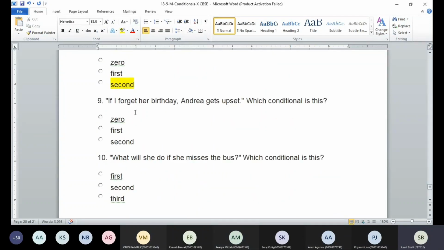If I forget her birthday, Andrea gets upset. So if I forget and she gets upset, zero condition. This is a fact, guys. Whenever it happens, the second thing is surely going to happen. What will she do if she misses the bus? Will she do? The first condition. So these are the conditions, guys.